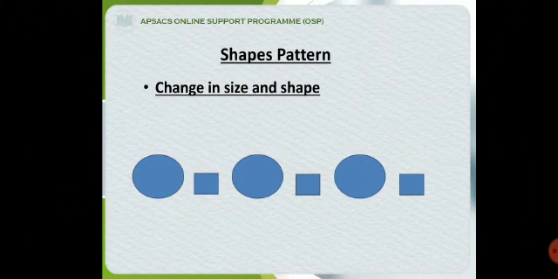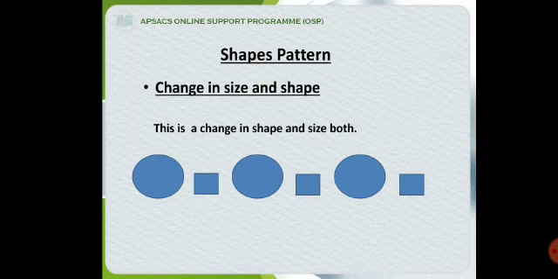Change in size and shapes. Sometimes both changes in size and shapes come in the same pattern. See the example above. Big circle, small square, big circle, small square, big circle, small square. What is the pattern here? The pattern is big circle and small square. What is happening here? Both the size and the shape change in one sequence. This is called change in size and shape.